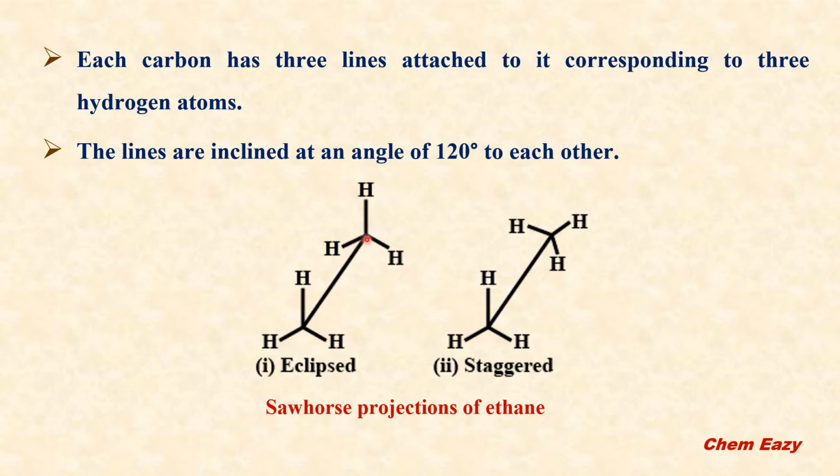And each carbon has 3 lines. These 3 lines indicate the carbon-hydrogen bonds, 3 hydrogens. So here also 3 lines are there. And between any 2 lines, the bond angle is 120 degrees. Like that, this is the staggered conformation.